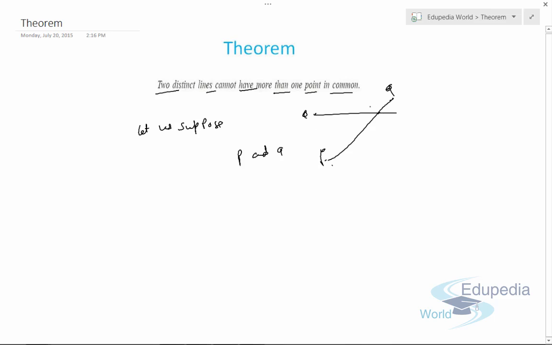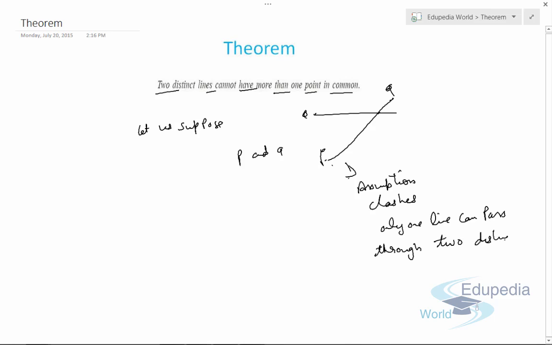But this assumption actually clashes with the axiom that only one line can pass through two distinct points.